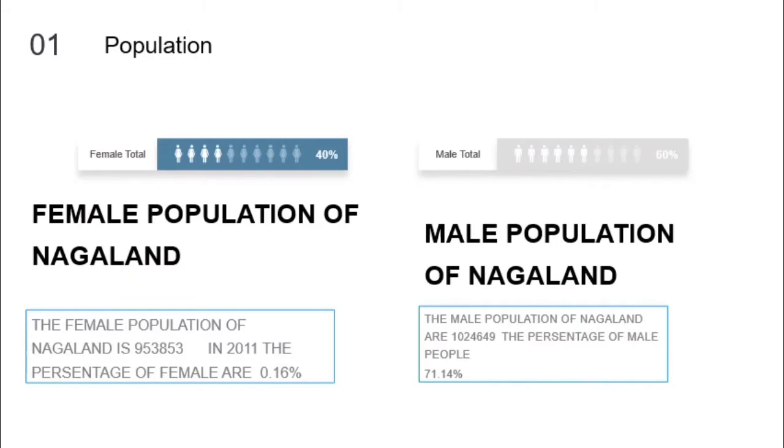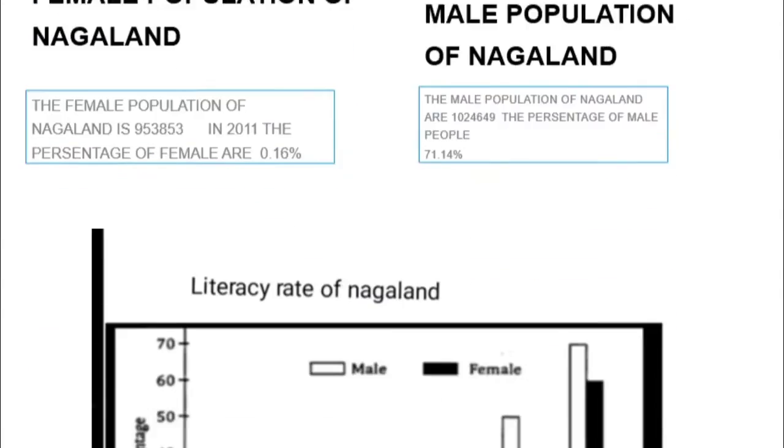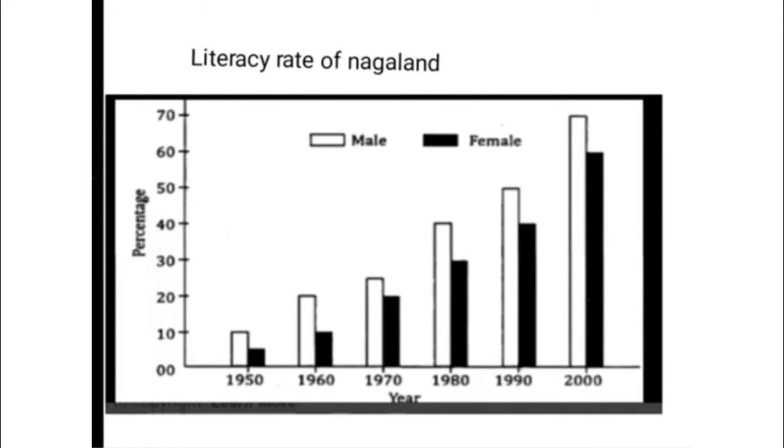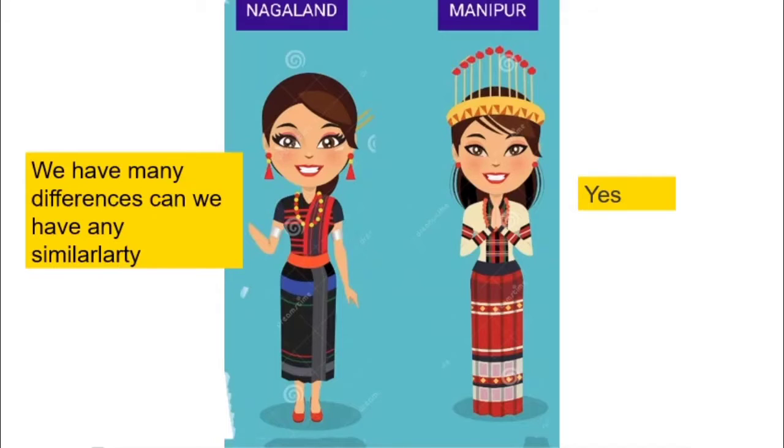Oh, this is the population of Nagaland. Literacy rate of Nagaland. Yes. We have many differences. Can we have any similarity? Oh yeah.